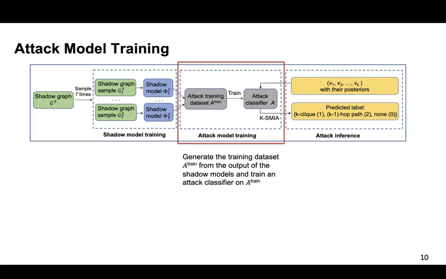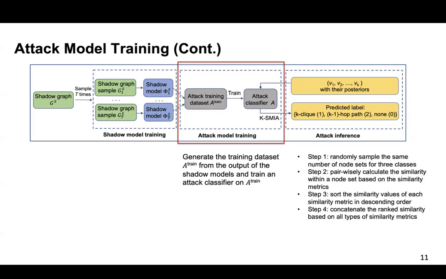In the feature design, for each node set and each similarity metric, we pairwise calculate similarity within a node set, and next sort the similarities in descending order, then concatenate the ranked similarities based on all types of similarity metrics to form the attack feature, and then add the pair of attack feature and its corresponding label to the attack training dataset.